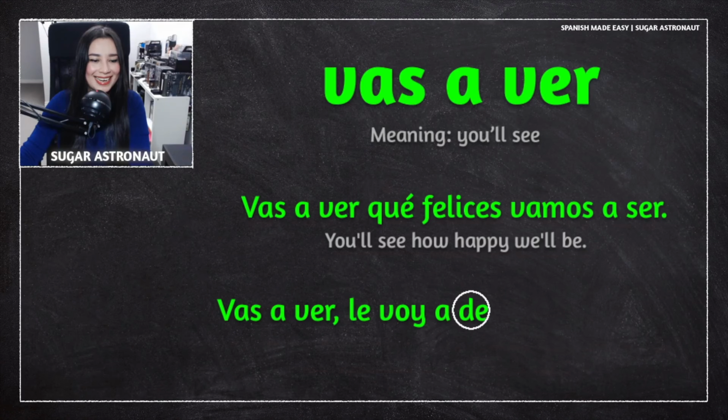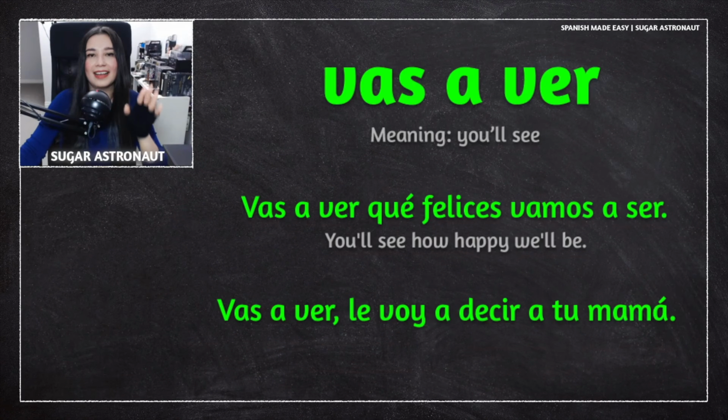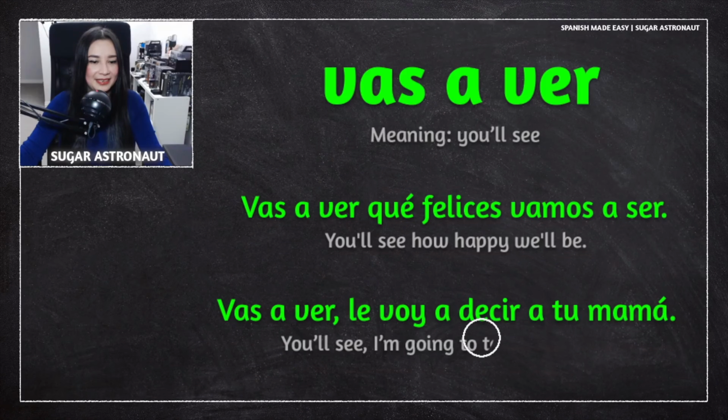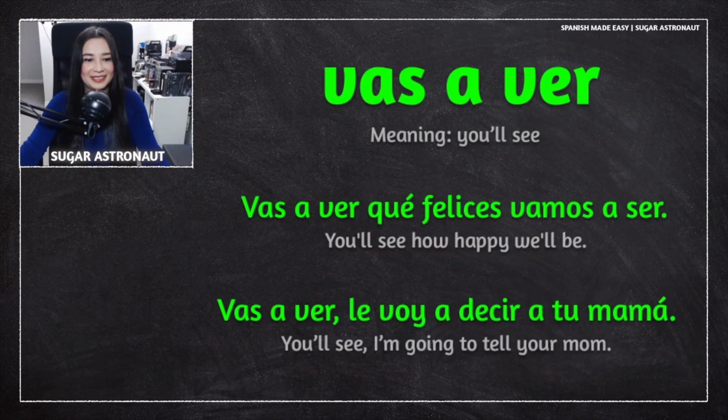Vas a ver, le voy a decir a tu mamá. So this is a common thing to say to kids, you know, when they're misbehaving. The translation of this sentence is, you'll see, I'm going to tell your mom.